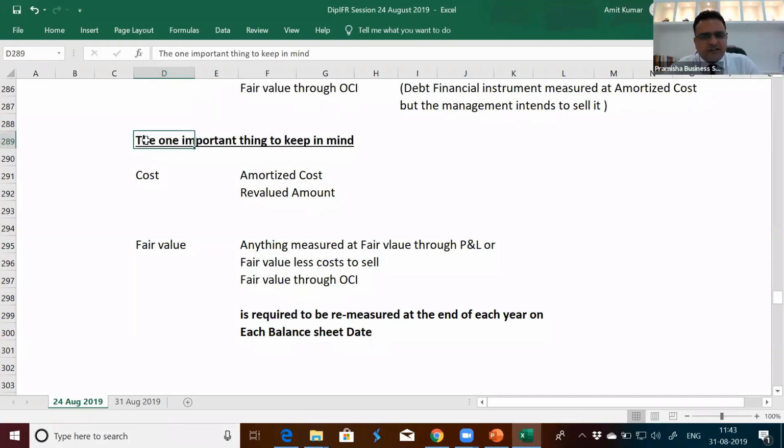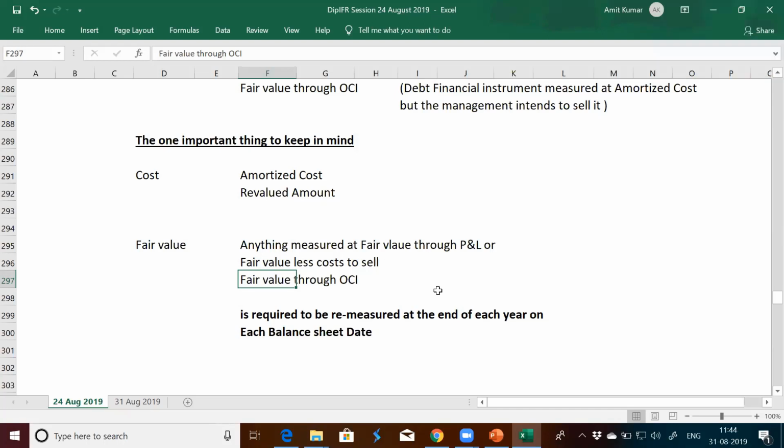I highlighted in the previous session that we either measure at amortized cost or revalued amount. But if anything is measured at fair value through P&L or fair value less cost to sell or fair value through OCI, we're required to remeasure it at the end of each year. And if anything is measured at fair value, isn't it automatically taking care of the impairment inherent in it? Yes, it automatically takes care of the impairment inherent in it.